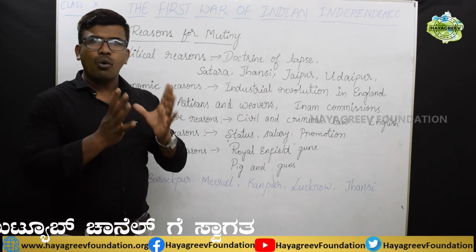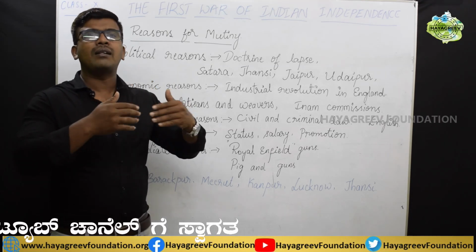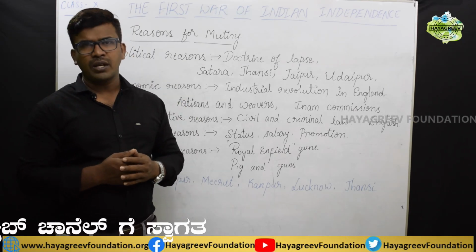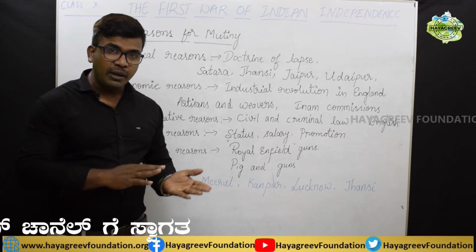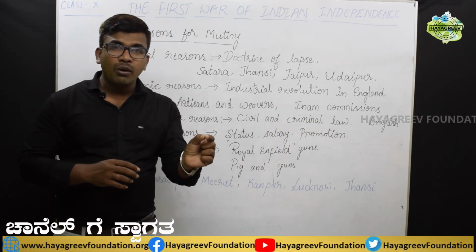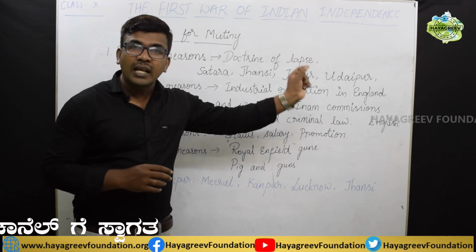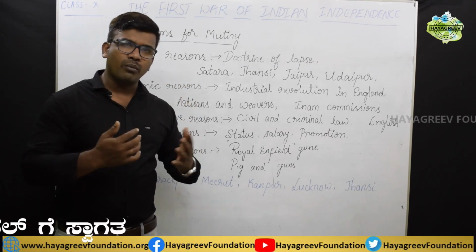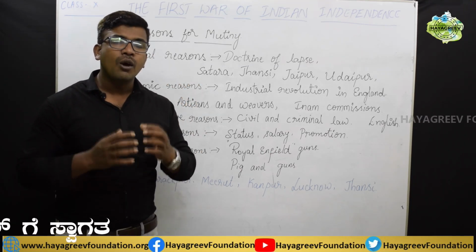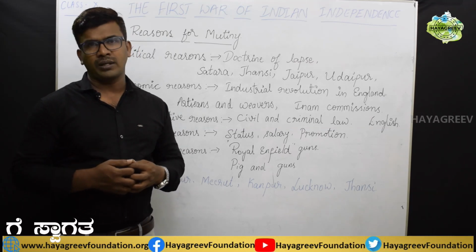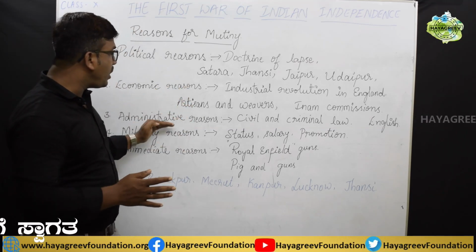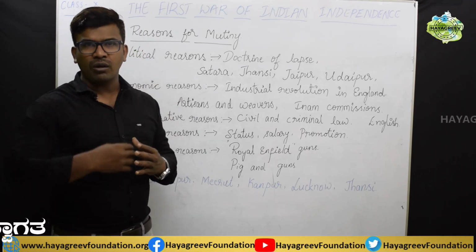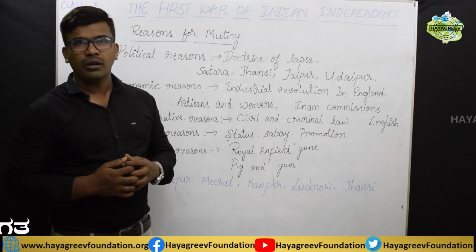And also the court language. So far they used to maintain the Persian language in the court. Court language was Persian. But the British all of a sudden replaced it with English. These English procedures were not easily understood by the common people. So because of this, they couldn't get proper justice against the Europeans. As a result, what happened? In this administrative reason, the common people were unrest against the British government. They were unhappy against the British government.